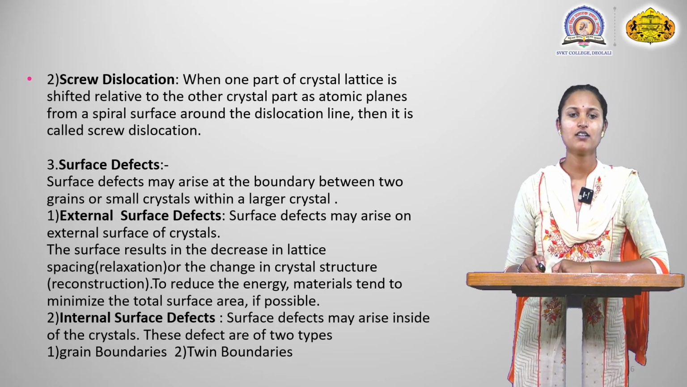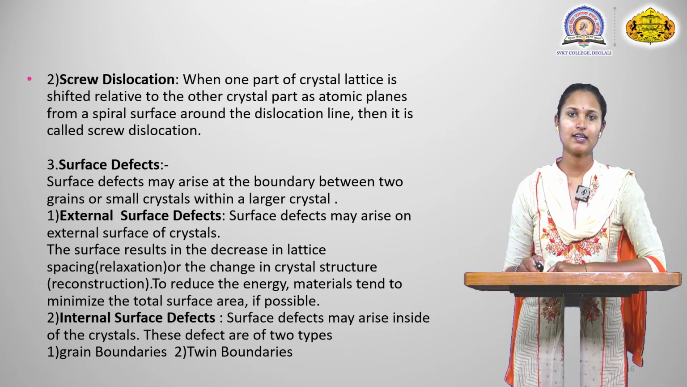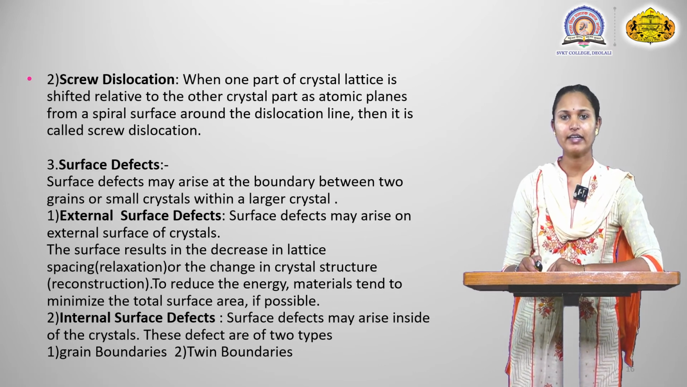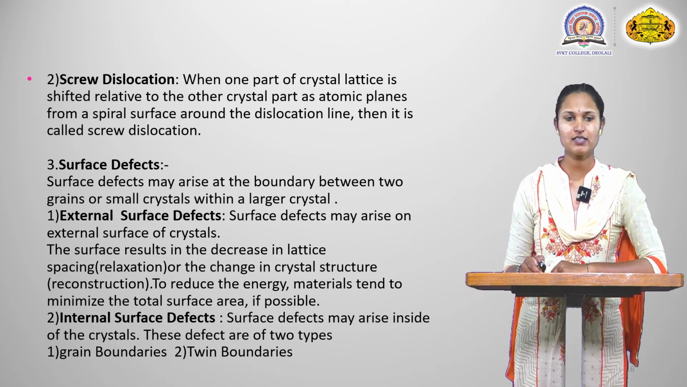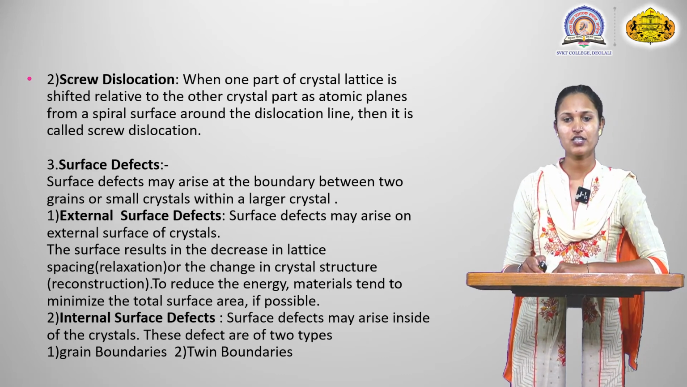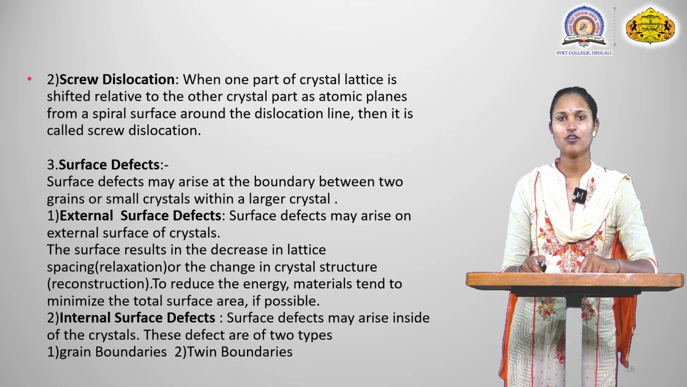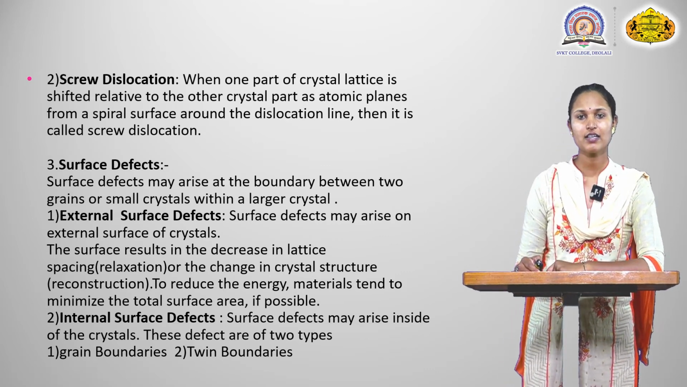Next point is the screw dislocation. When one part of a crystal lattice is shifted relative to the other part, as atomic planes form a spiral surface around the dislocation line, then it is called screw dislocation. And next point is the surface defects.